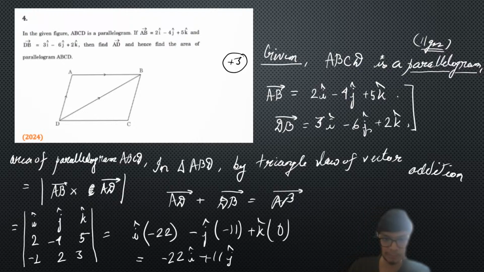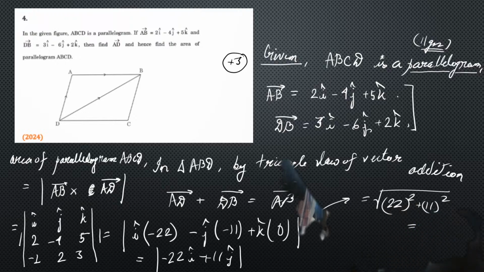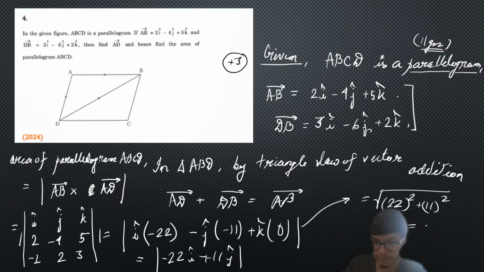Now we try to find out the mod of this. So the ultimate answer is going to be the mod of this, so we have to take the mod of the ultimate vector. The answer is going to be square root of 22 square plus 11 square. If we perform this calculation, you can take 11 square as common. Then you will get 2 square plus 11 square, right? From here you can simply solve it, and you will get square root of 605, and that is equal to 11 square root of 5. So that is going to be the real answer to the particular problem. You can simplify this portion on your own.